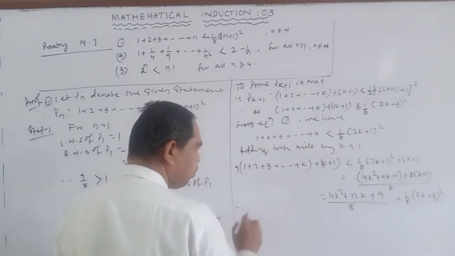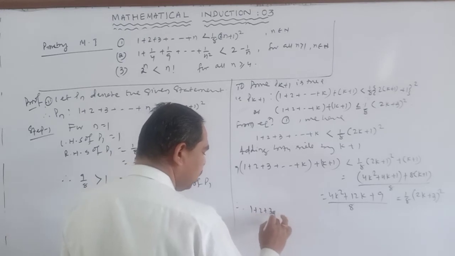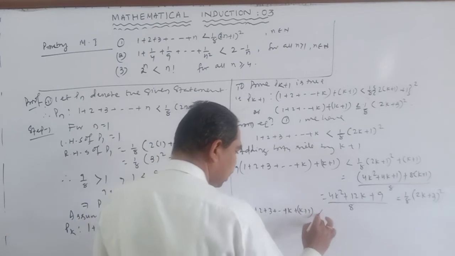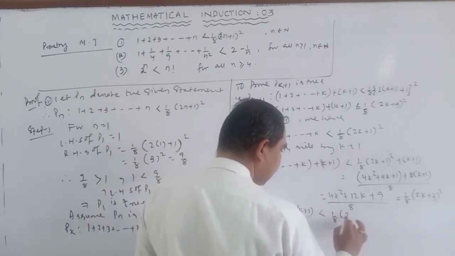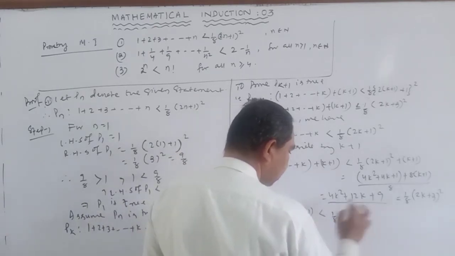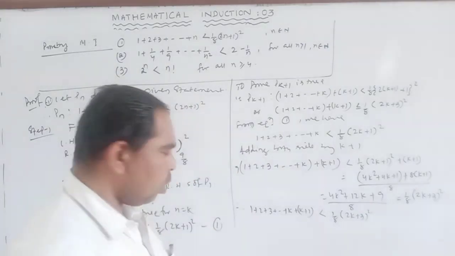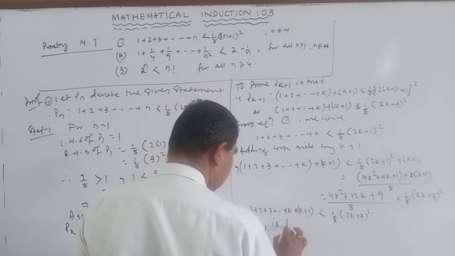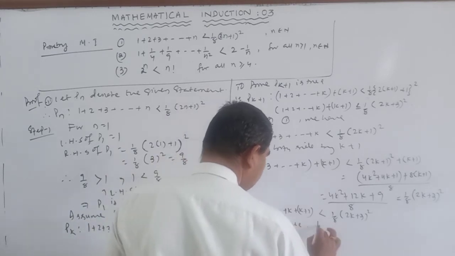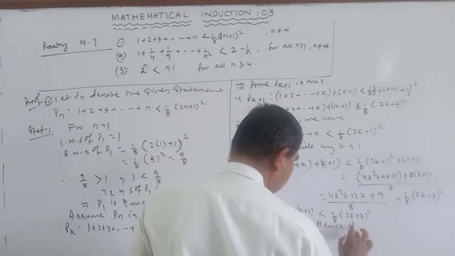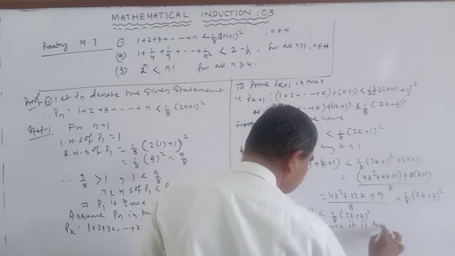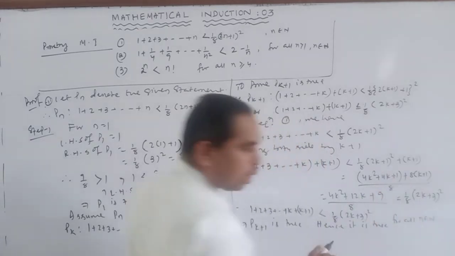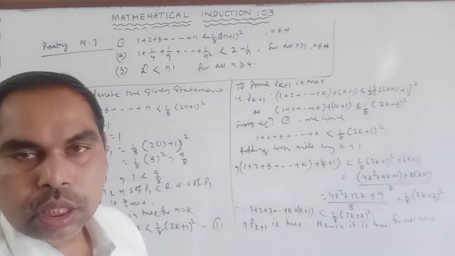Therefore 1 plus 2 plus 3 up to k plus 1 is less than 1 by 8 into 2k plus 3 whole square. So this implies P(k plus 1) is true. Hence it is true for all n belongs to capital N. Okay.